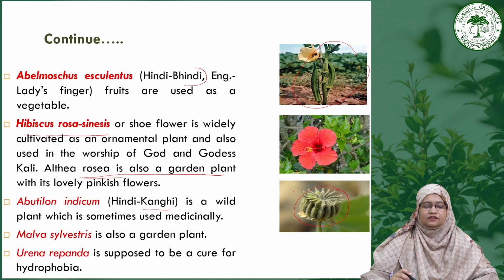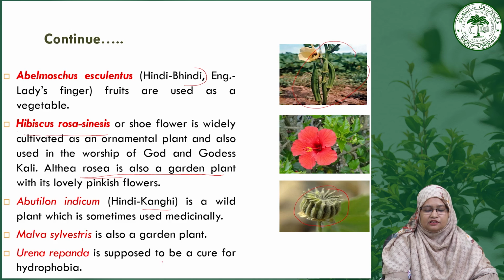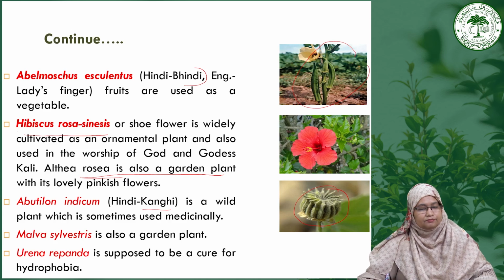Here you can see this is a Kangi. Besides this, Malva sylvestris is also an ornamental plant. Then Urena repanda is supposed to be a cure for hydrophobia. So these are some economically important plants of the family Malvaceae.